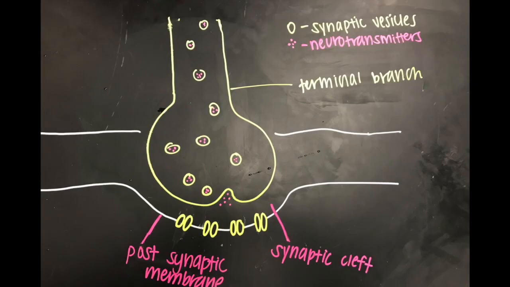The neurotransmitter passes through the axon and reaches the terminal branches. These transmitters can either be inhibitory, which doesn't stimulate activity, or excitatory, which does stimulate brain activity.